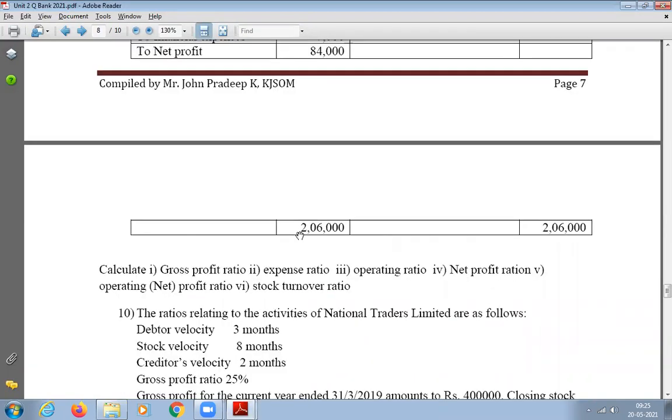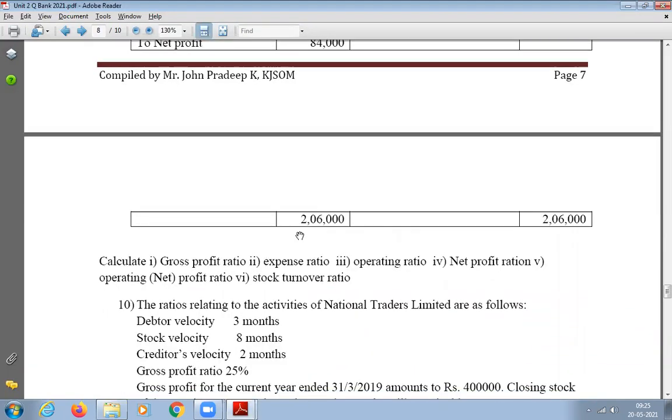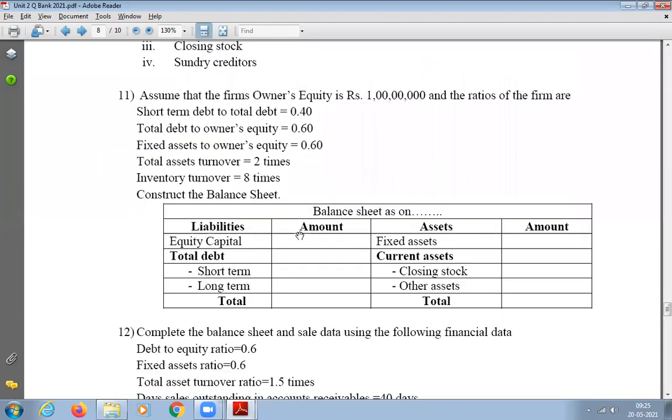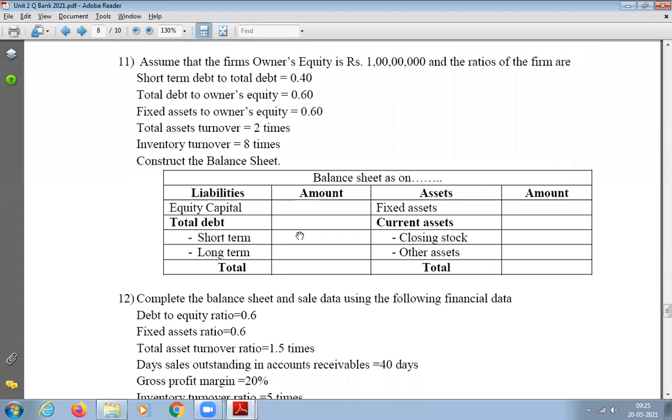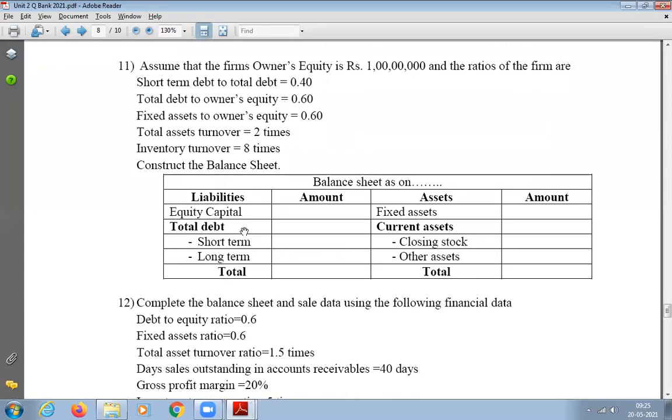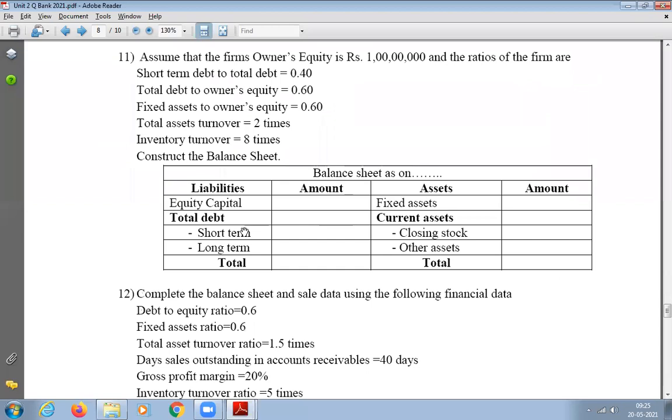Question number 9, 7, I remember what all I left out, and 10 also we'll do later, because all of them are of a different category. First we will finish the ratios. Question number 11 we have again ratios. So we will do question number 11. 11 and 12 are there. So I will do 11. 12 I will give you as homework today.